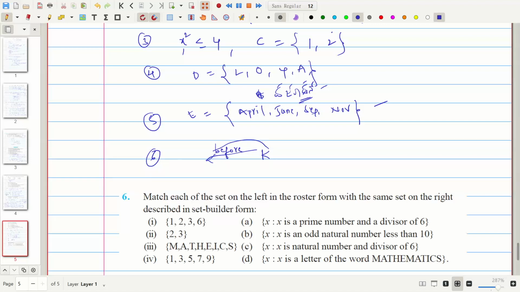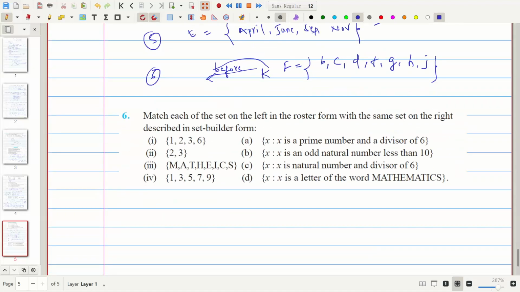Which are the consonants? A is a vowel, B is a consonant, C is a consonant, D is a consonant, E is a vowel. We cannot write that one. A, B, C, D, E, F, G, H, I we cannot write. Then J. Up to J we can write. So this is the collection B, C, D, F, G, H, J.